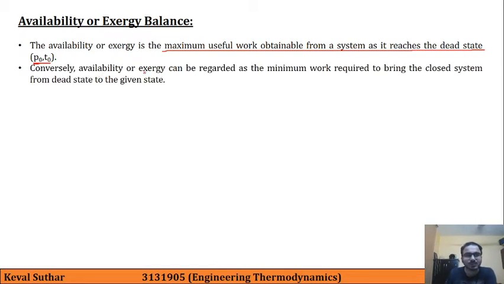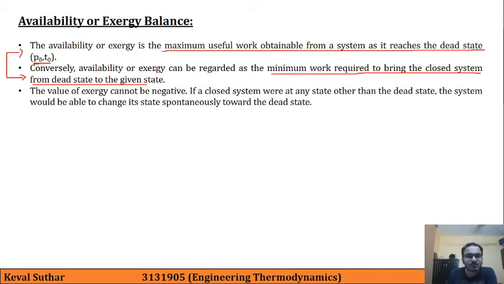Conversely, availability or exergy can be regarded as the minimum work required to bring the closed system from the dead state to the given state. So these two statements are exactly opposite to each other as well as equivalent thermodynamically.